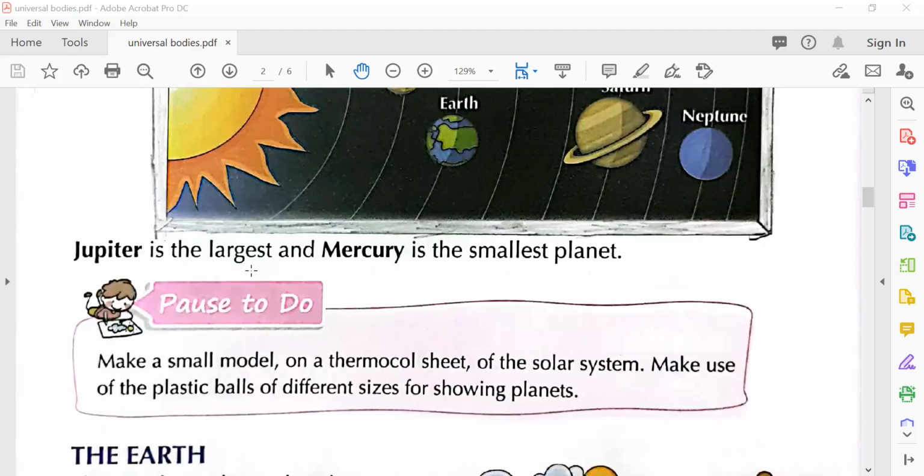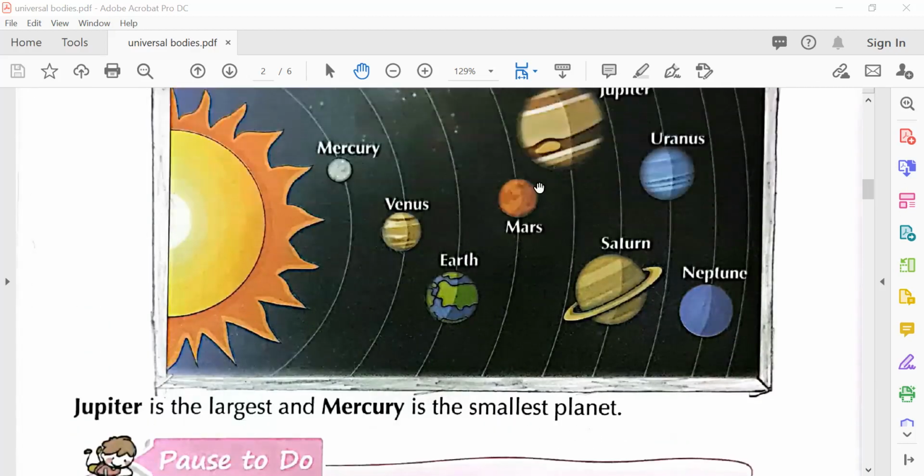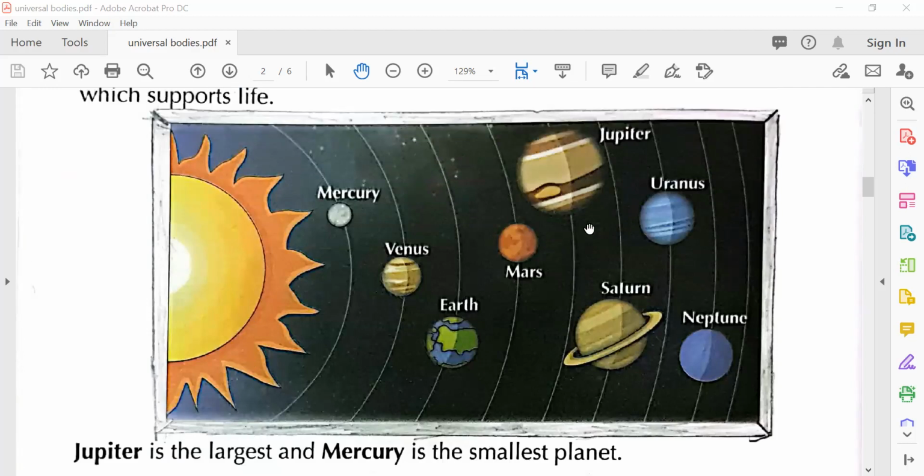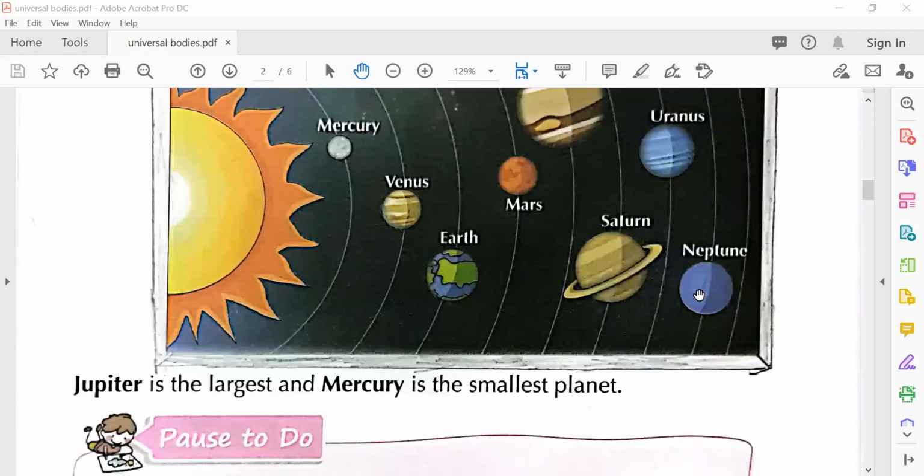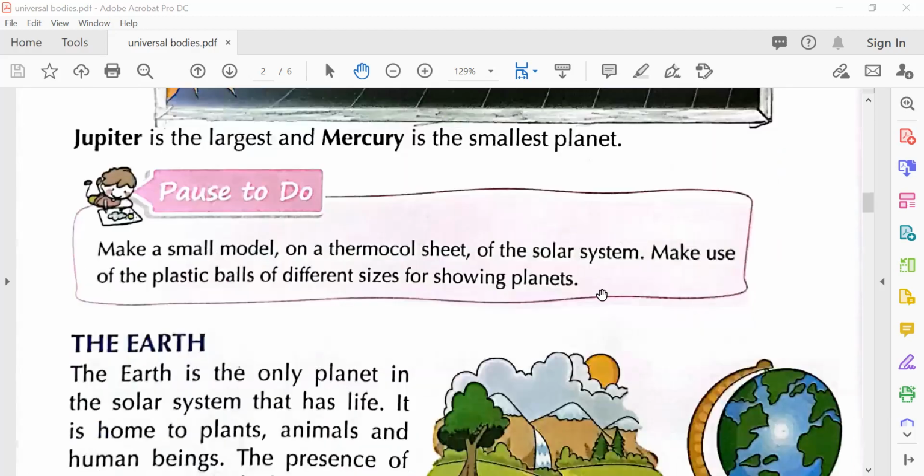Jupiter is the largest and Mercury is the smallest planet. So which is the largest planet? Jupiter is the largest planet, and Saturn is the second largest planet. If someone asks you which is the largest planet, you will say Jupiter. And the smallest planet, which one? Mercury.